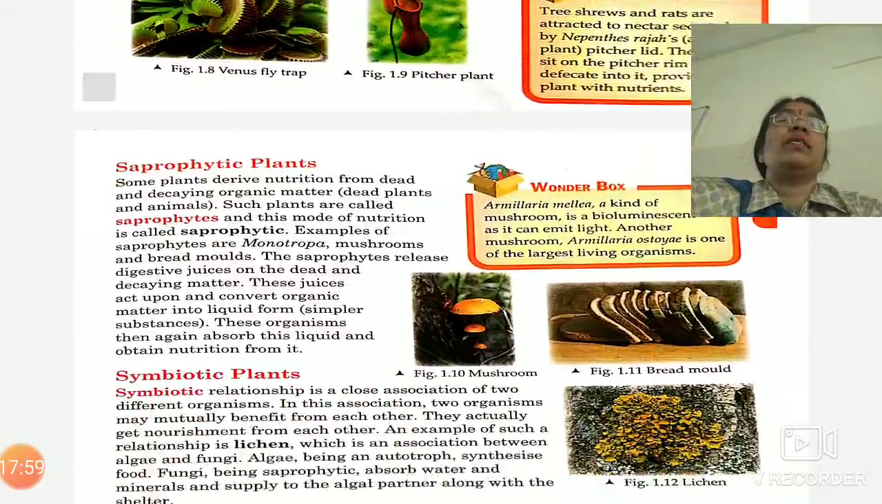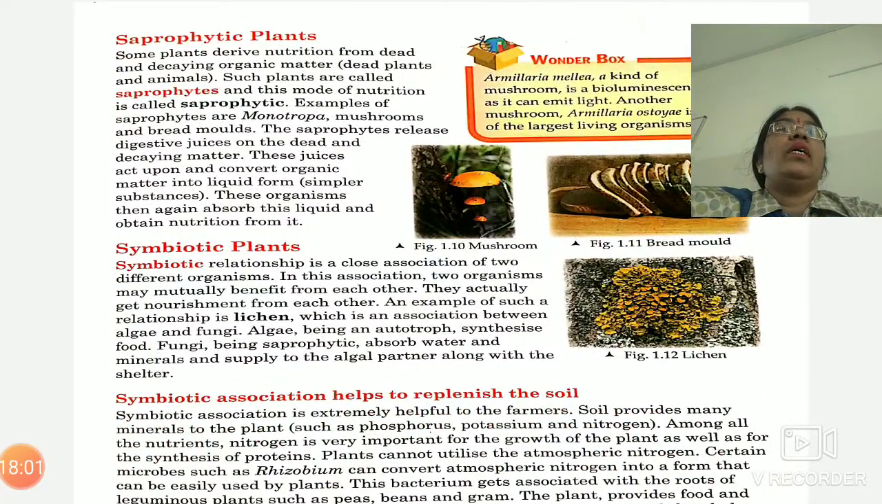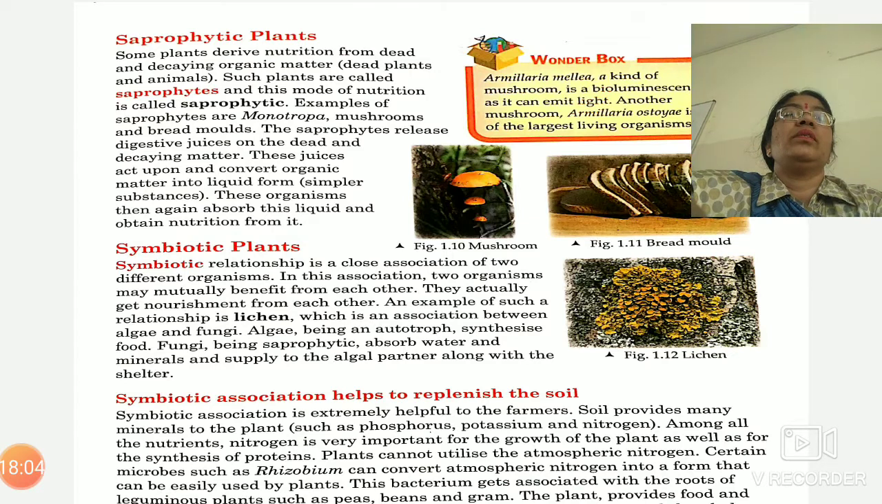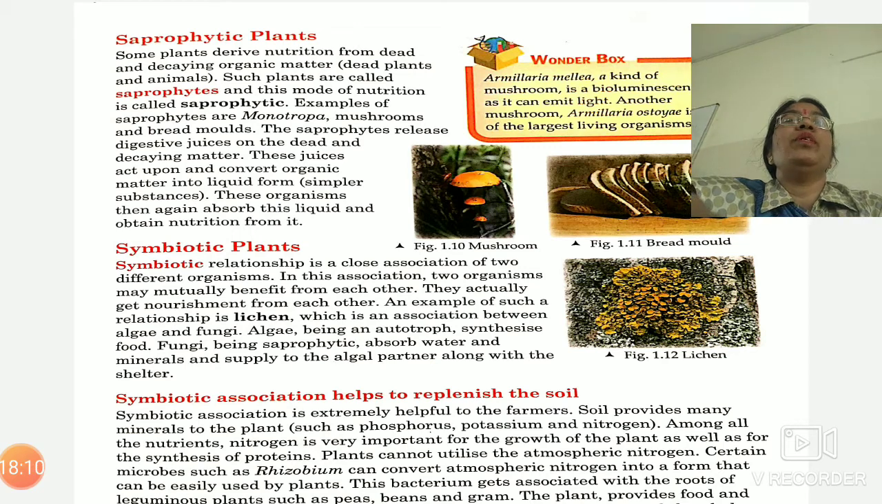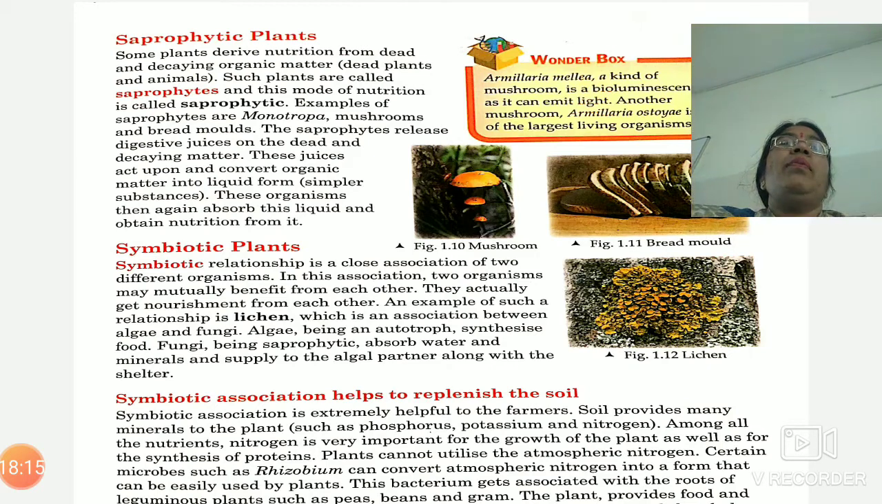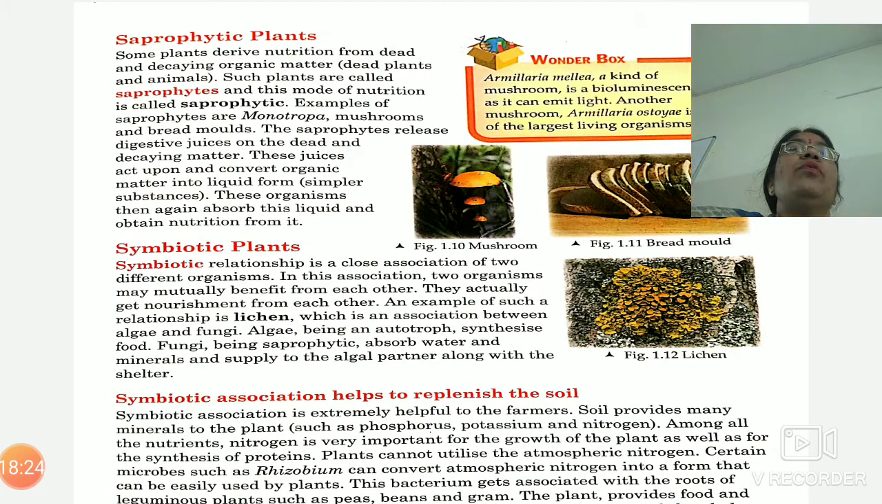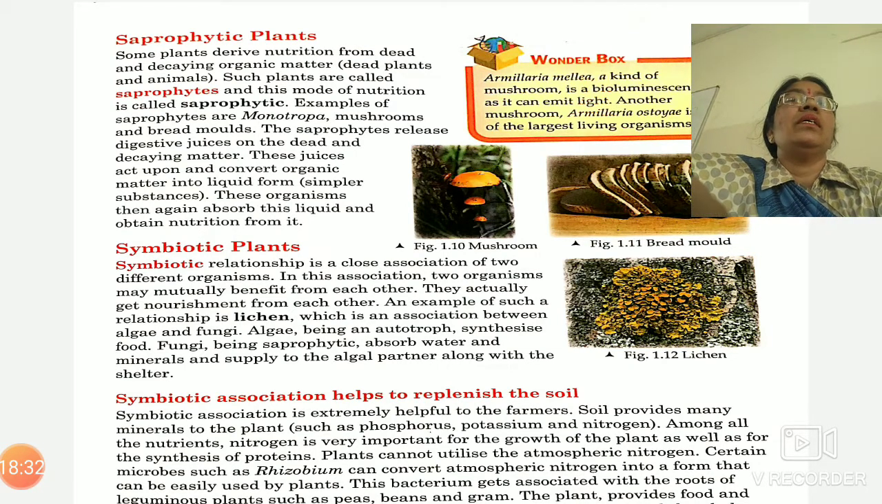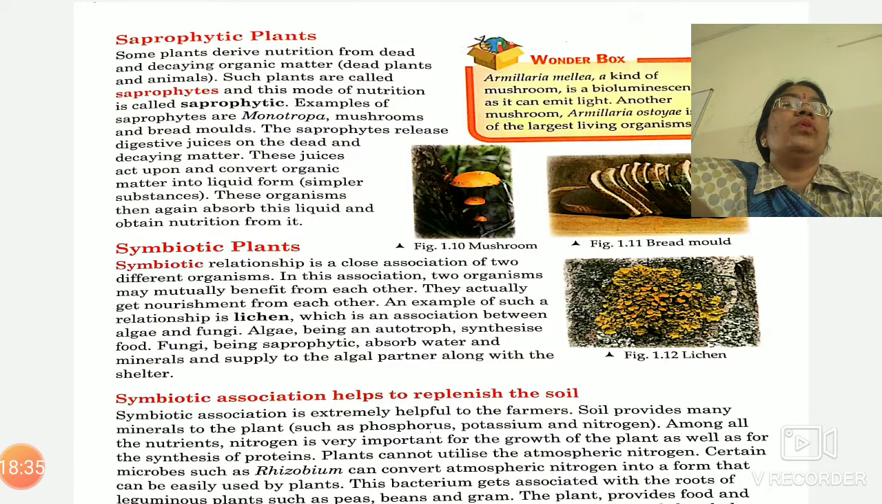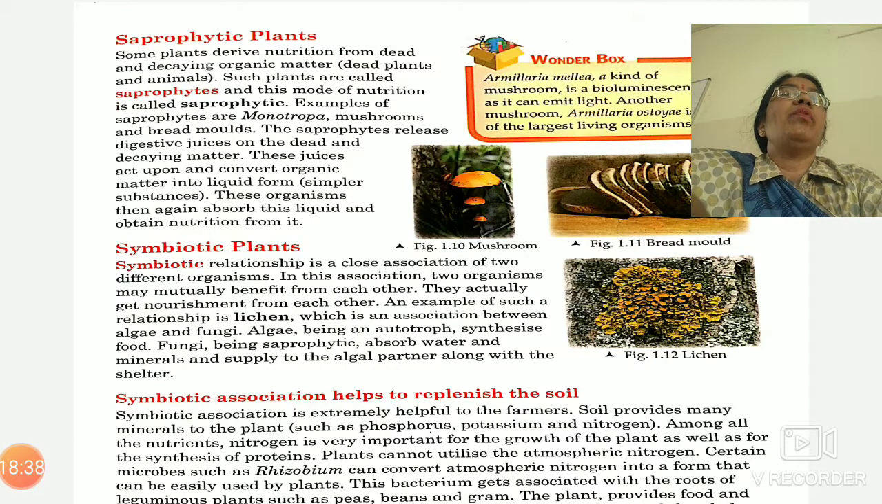Now saprophytic plants. Saprophytes, both in plants and animals, are those organisms which derive their nutrients from dead and decaying organic matter. Saprophytic plants are like fungi, mushroom, bread mold, all these are fungi. Such plants grow on dead and decaying matter. And here what happens, as we can grow a new plant from seeds, these fungi can grow on any suitable place with the help of spores.